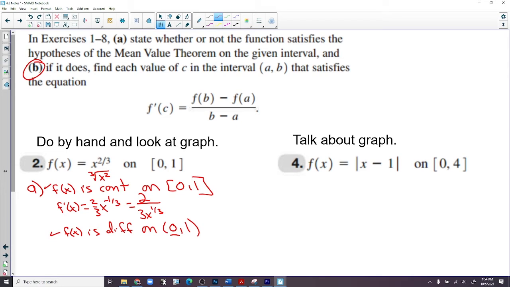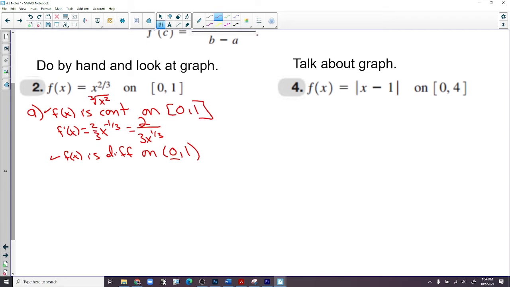B, if it satisfies, and it does, find each value of c in the interval (a, b) that satisfies the equation. Now we already took the derivative. So 2 over 3c to the 1/3 is equal to f of 1 minus f of 0 over 1 minus 0.